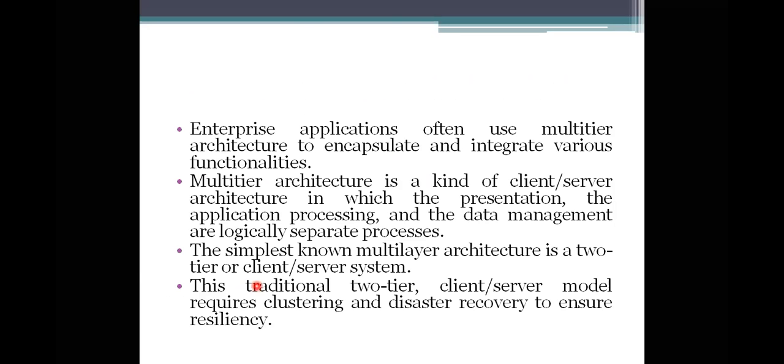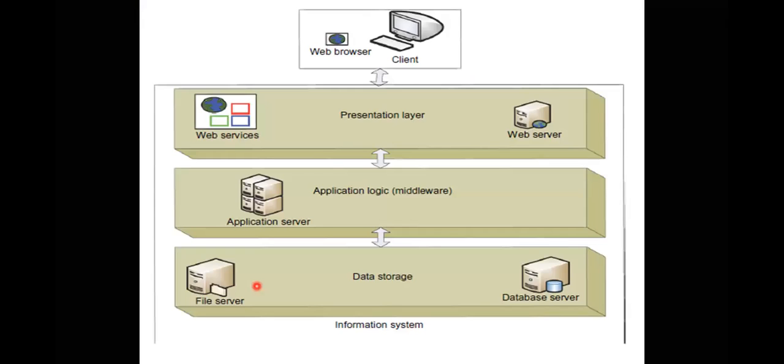Coming to the next one, that is enterprise multi-tier architecture. We have three types of architecture. Why are we taking this enterprise multi-tier architecture? Simply, I am dividing the work of developing the application, so the developing is not on the same layer here.